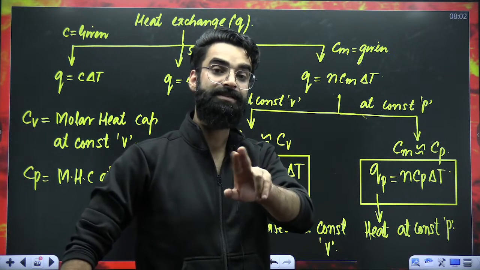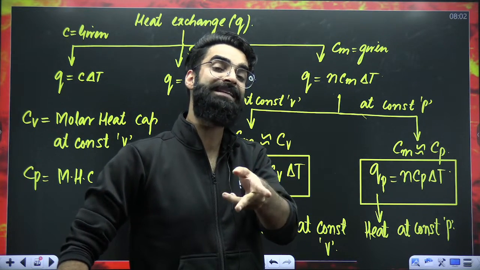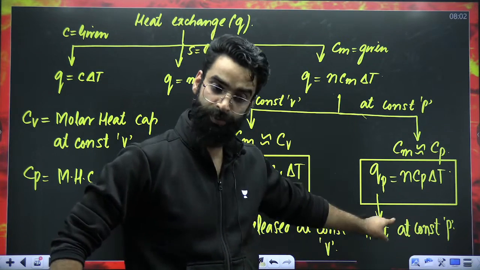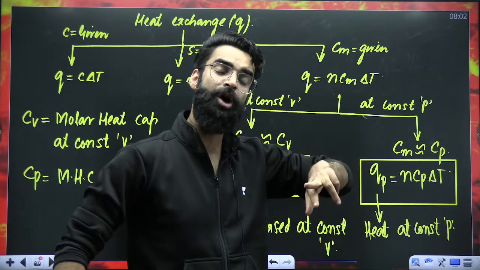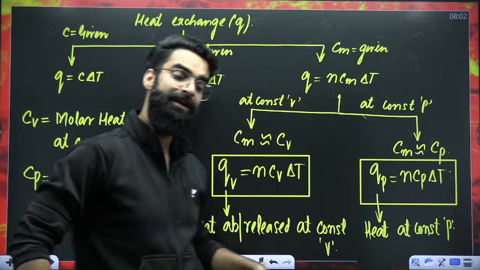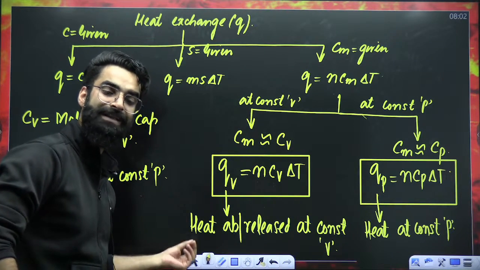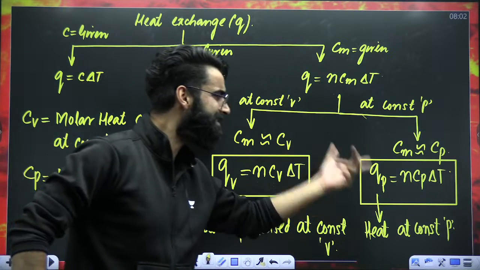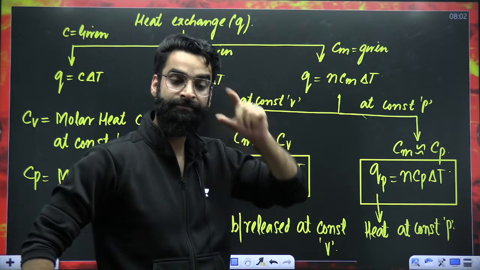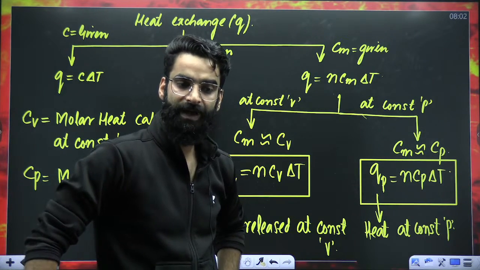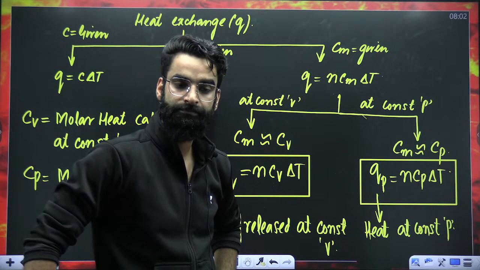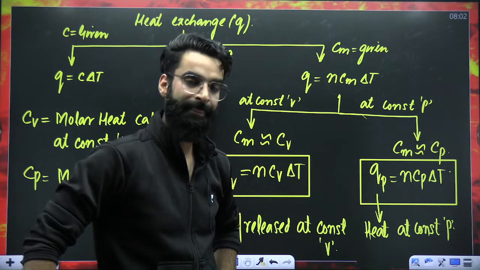So two questions can be asked. Calculate the heat absorbed or released by the system at constant pressure, that means QP you have to calculate. Calculate the heat absorbed or released by the system at constant volume, that means QV you have to calculate. One is nCV delta T, one is nCP delta T. I hope this is clear.